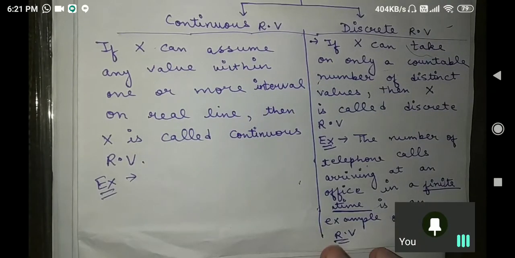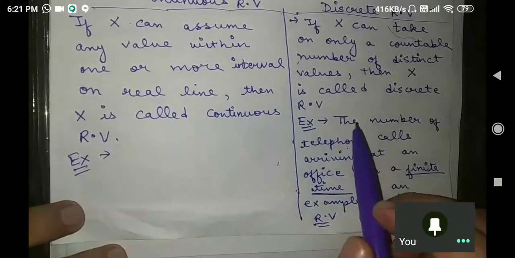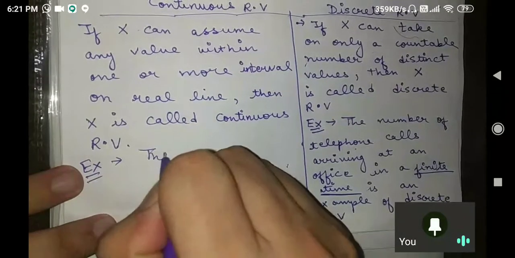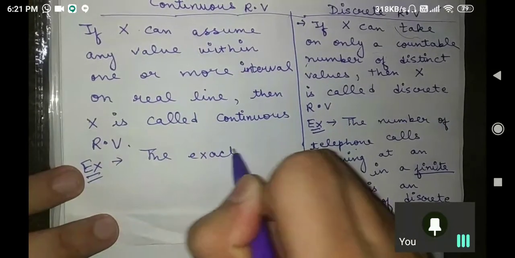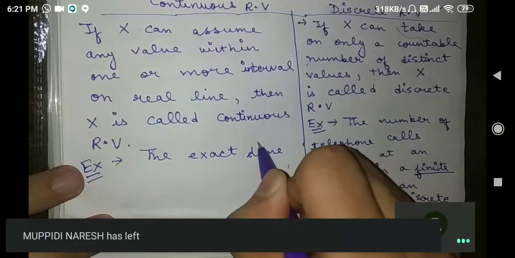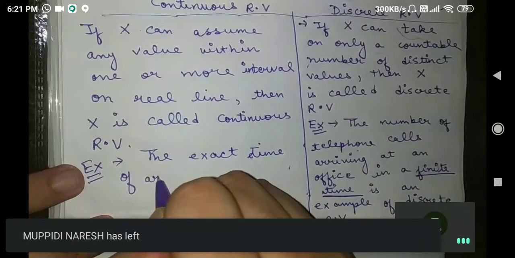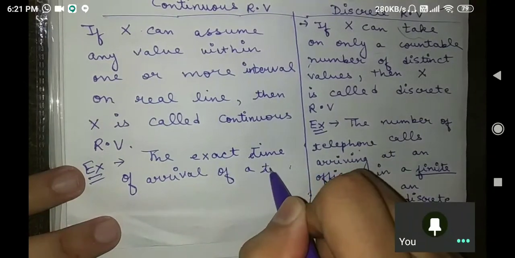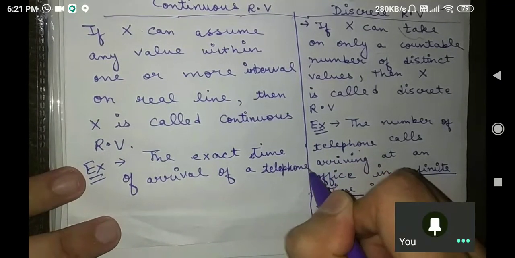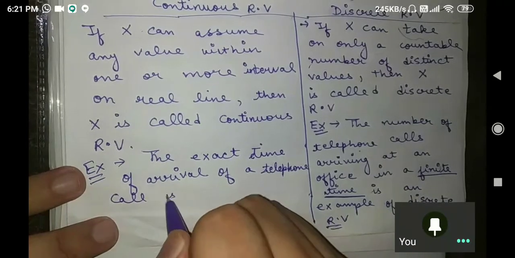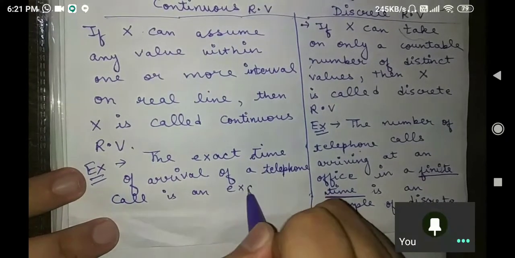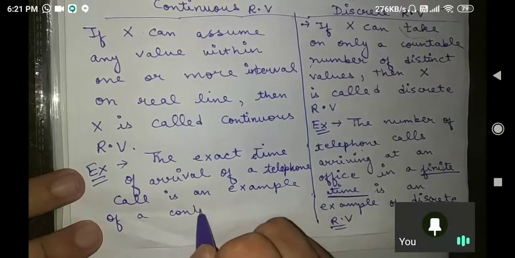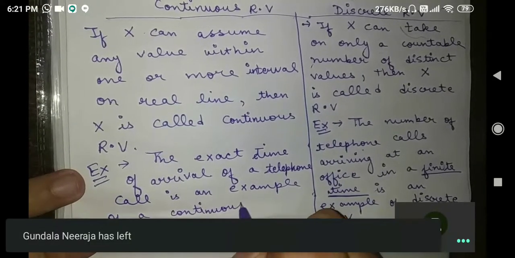Okay, let us understand. First of all, understand this example. I am writing the example here so as to differentiate it. The exact time of arrival of a telephone call is an example of a continuous random variable.